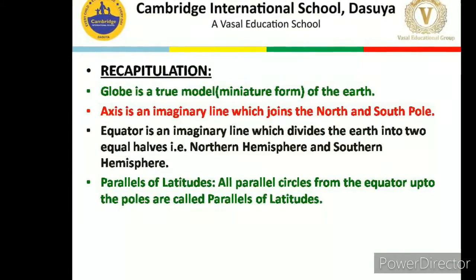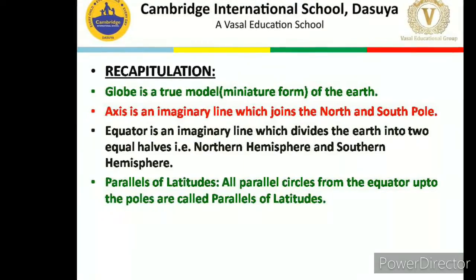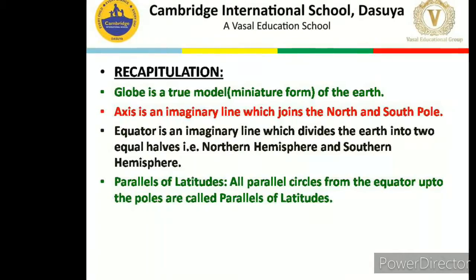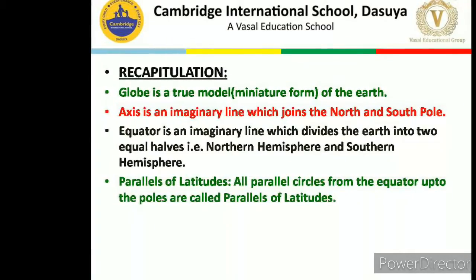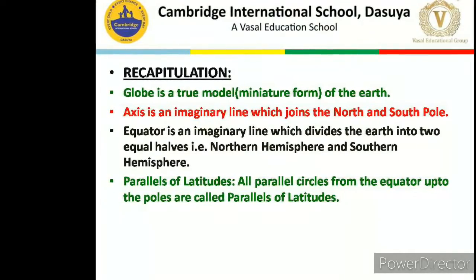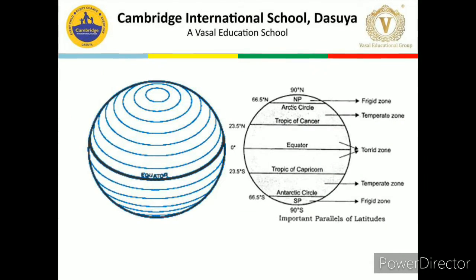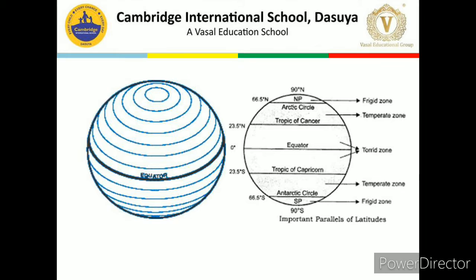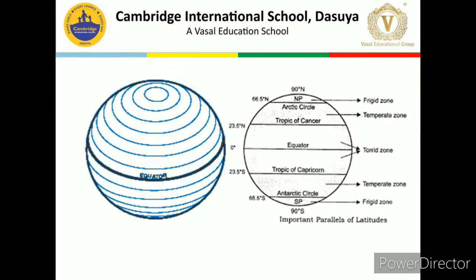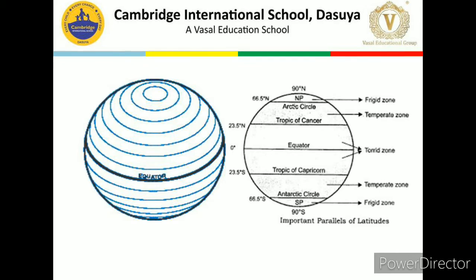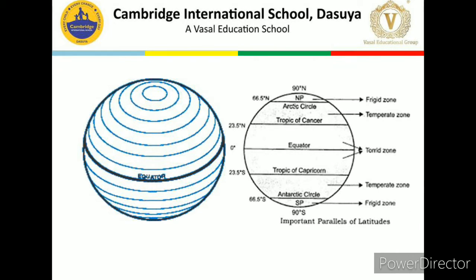Then we discussed parallels of latitude. All parallel circles from the equator up to the poles are called parallels of latitude. In this diagram also, you are able to find the different latitudes. The first latitude is the equator, which is at 0 degree.